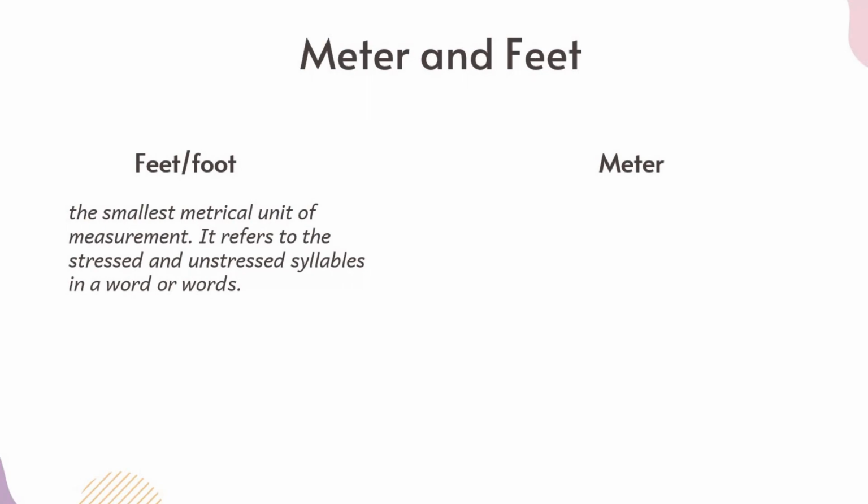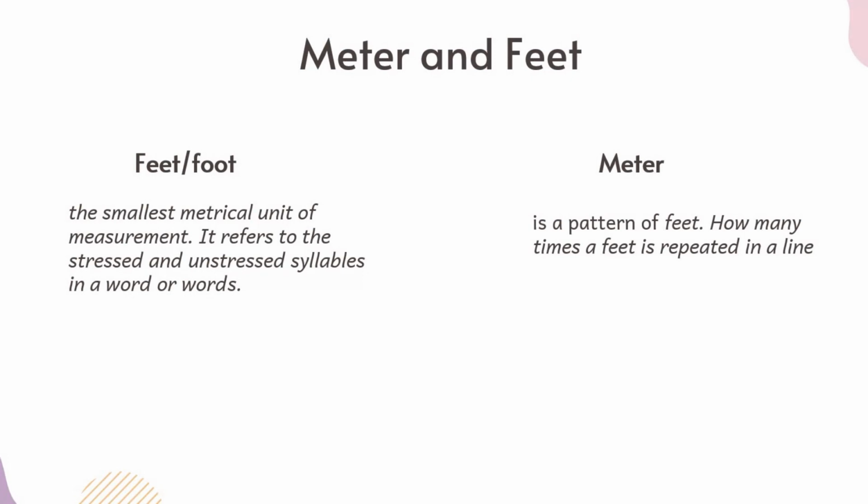So if I have this line of poetry and I have these words that compose this line, I should know what are the stressed syllables in each word and what are the unstressed. This is what we call foot, and the plural, of course, is feet. While meter is a pattern of feet, so how many times a foot is repeated in a line.